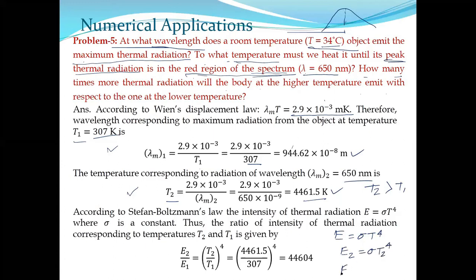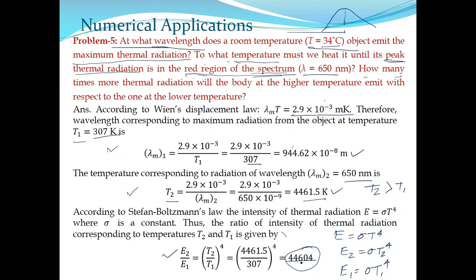Similarly, the total intensity at temperature T1 will be sigma T1 to the power 4. Now find the ratio E2 by E1. Sigma cancels out, so you get this value. That is how many times more thermal radiation the body at higher temperature emits with respect to the lower temperature.